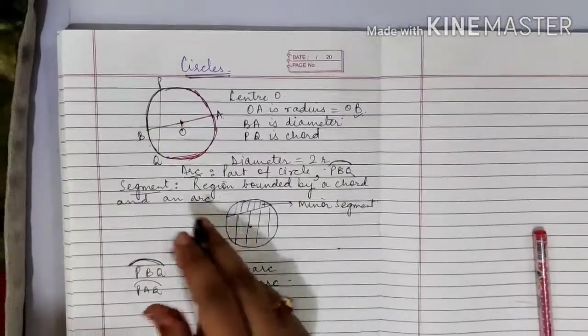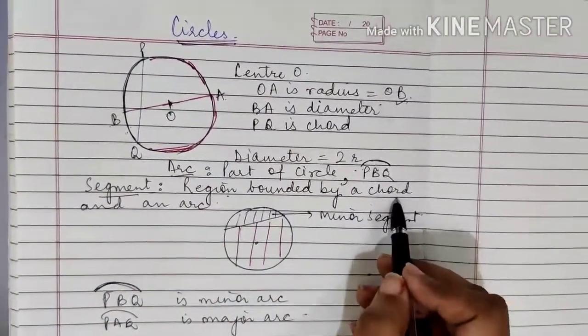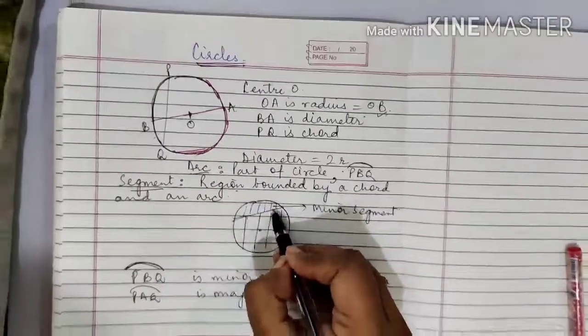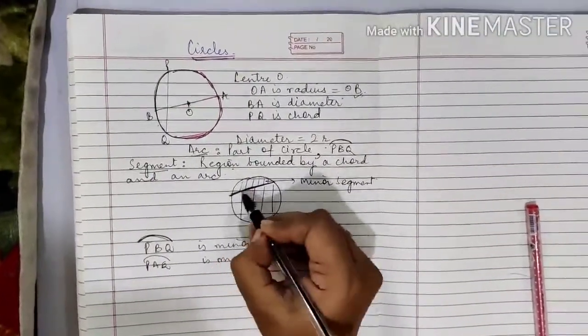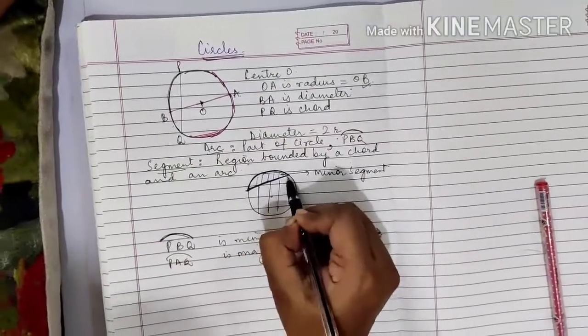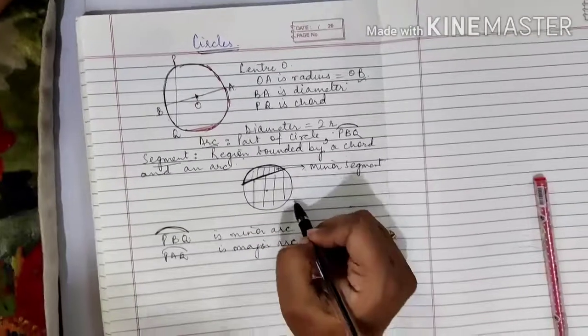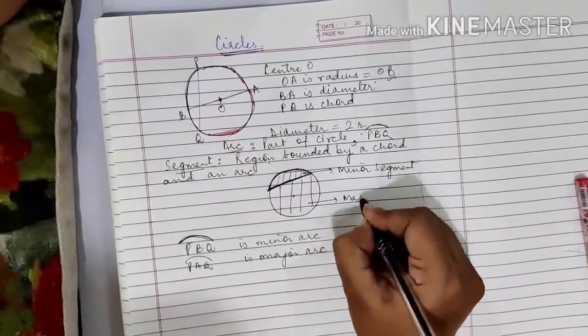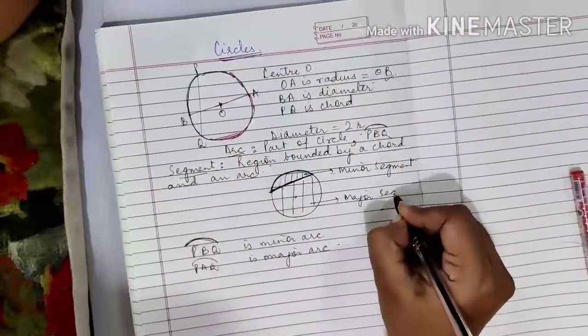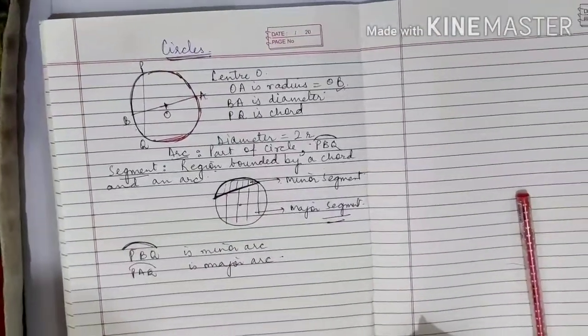And after the arc we studied about segment. What is a segment? Region bounded by a chord and an arc. So this is the segment. This one is called the minor segment. This larger area is called the major segment. Minor segment and major segment. So these are the two things we have already done.